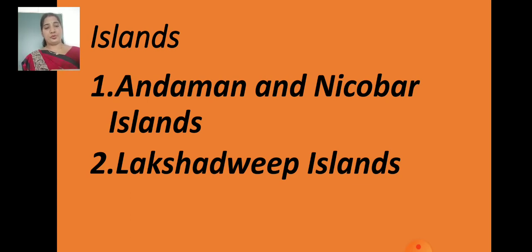Okay, so all this thing you have to keep in your mind children. You know the very famous cellular jail which is known as Kala Pani is famous in Andaman and Nicobar. Okay children, it is also a tourist spot in Port Blair. People are coming from so far to see this cellular jail, children. It was built by the British and it is not used any longer. So you know Britishers, they ruled our country, and how they were making people prisoners and putting them in this cellular jail, children.